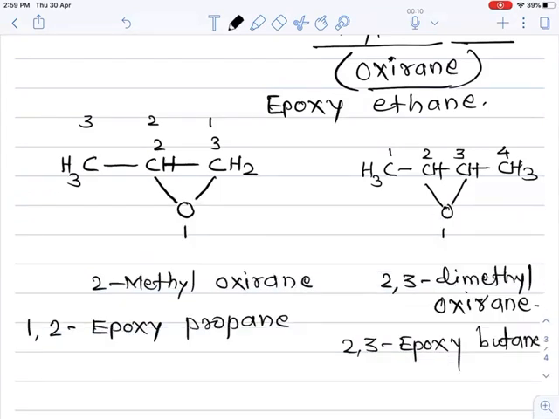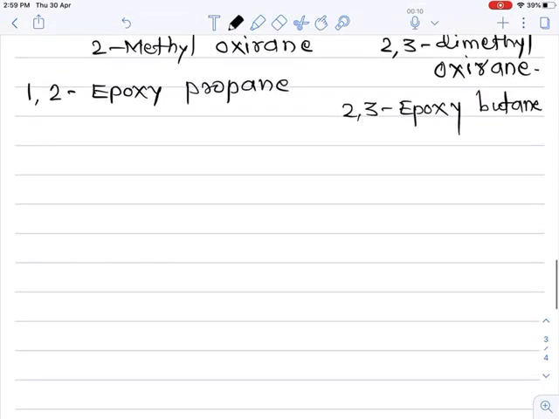Now the uses of these cyclic ethers. These cyclic ethers or epoxides are generally used for making glue, that is, the name Fevicol. Fevicol is actually a brand name, and the content of Fevicol is epoxy compounds. So different epoxy compounds are there, and this epoxy compound is a content of Fevicol.